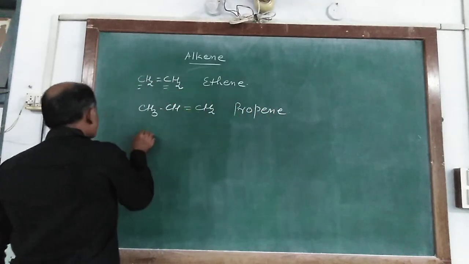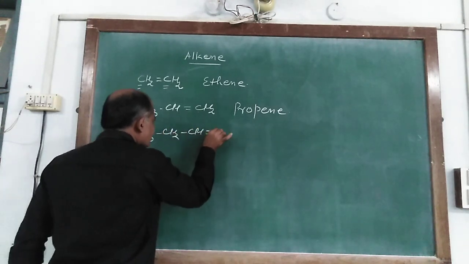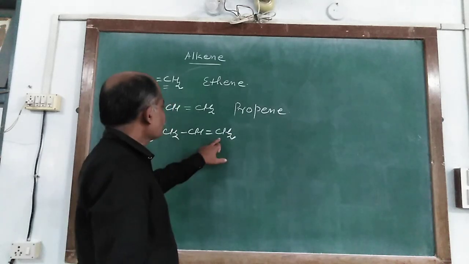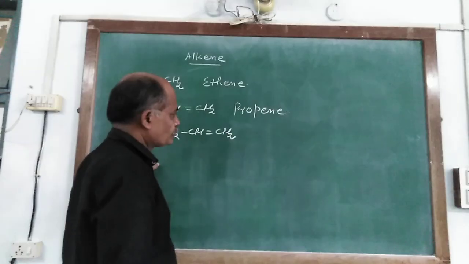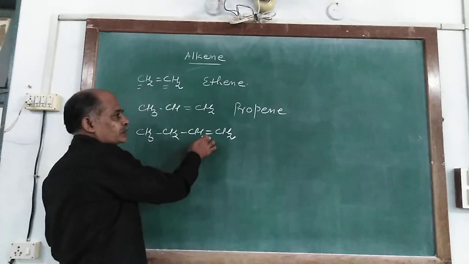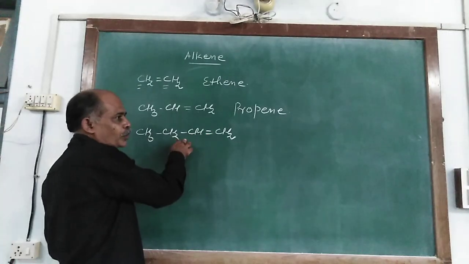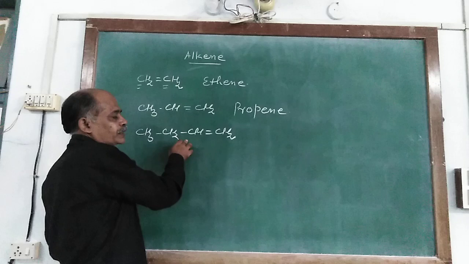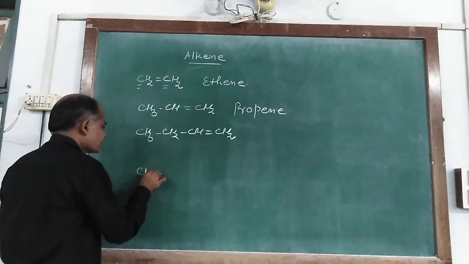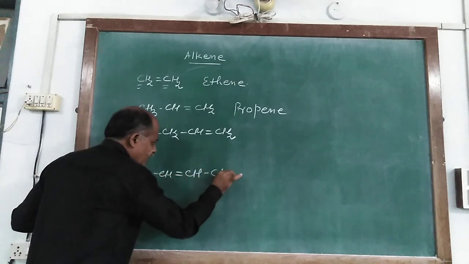Similarly, CH3CH2CH=CH2 has 1, 2, 3 and 4 carbons, but in this compound there is another possibility to locate the double bond between two carbon atoms, written as CH3-CH=CH-CH3.